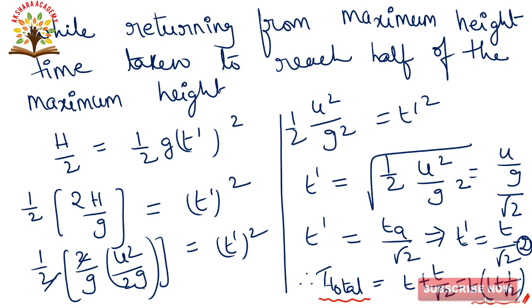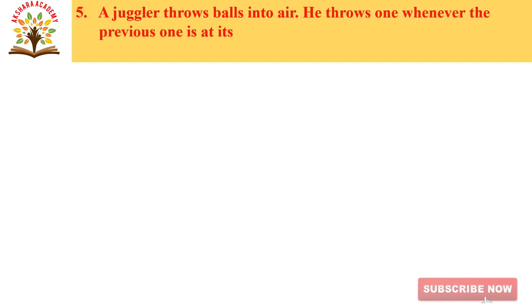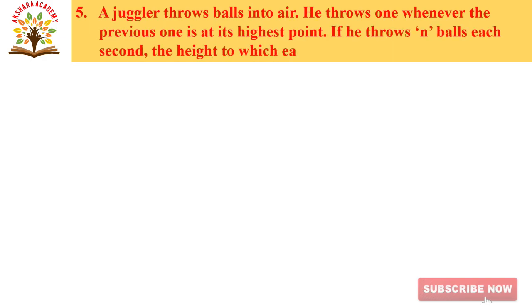Okay. Next we will go to the next question. In this question, a juggler throws balls into the air. He throws one whenever the previous one is at its highest point. If he throws n balls each second, you have to calculate the height to which each ball will rise. So let us come to the solution.